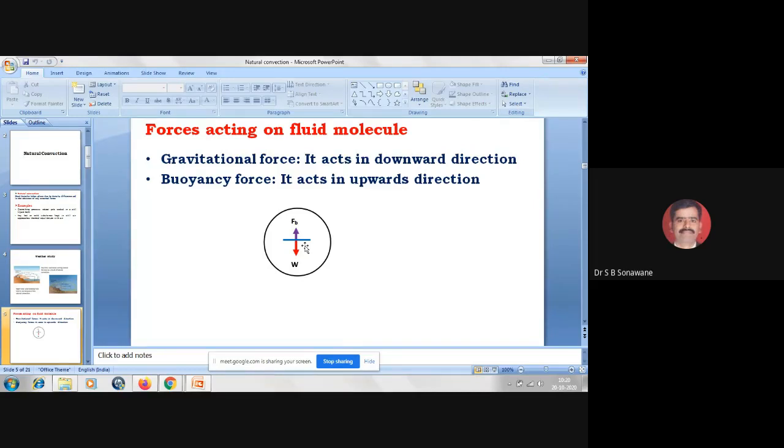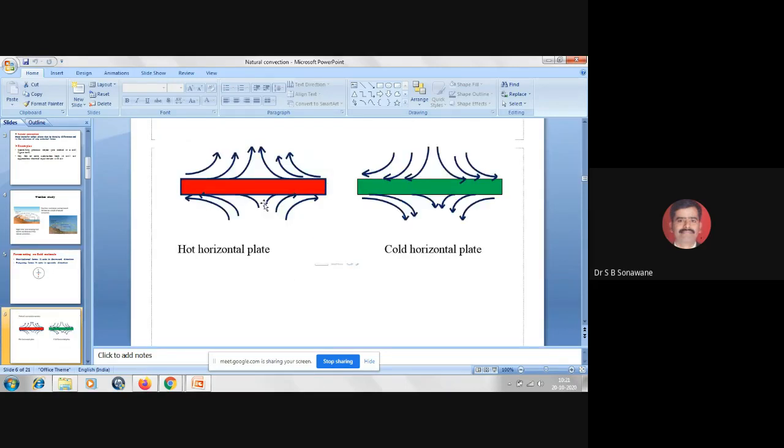So if the weight of the fluid molecule is larger than the buoyancy force, obviously the fluid molecule starts moving in the downward direction. And I already told you using an example: consider a hot horizontal plate.